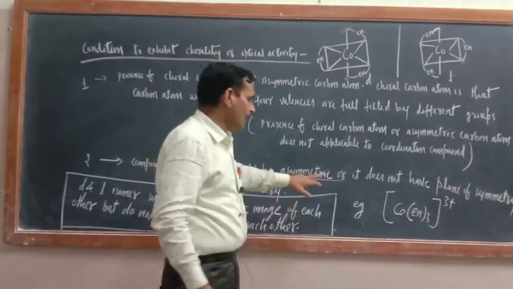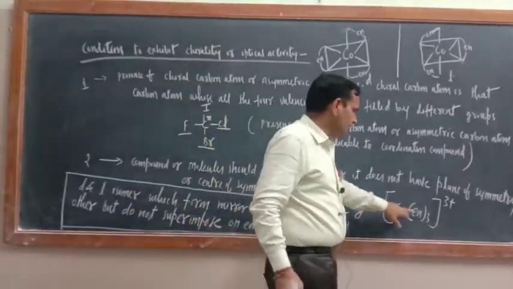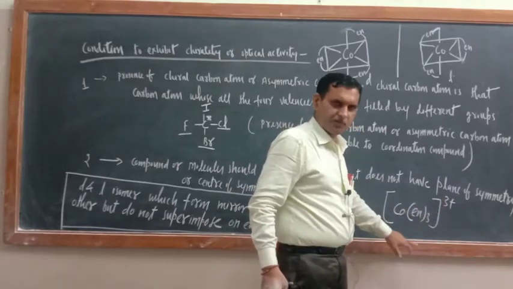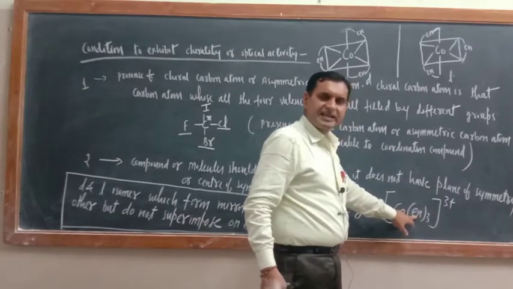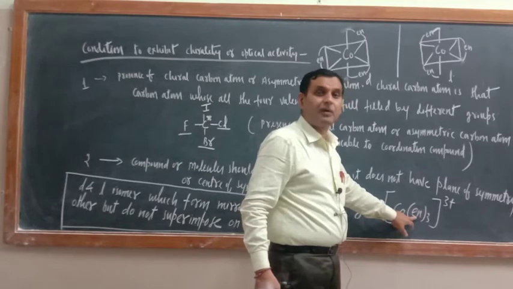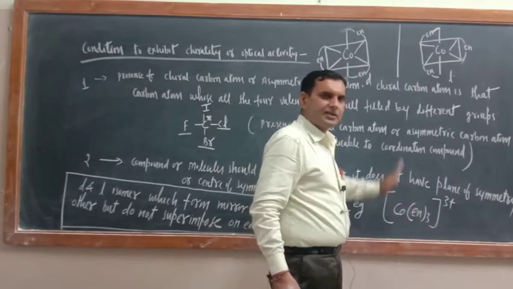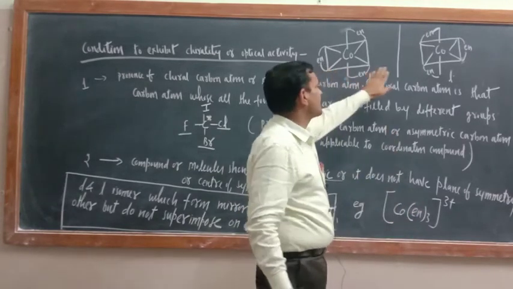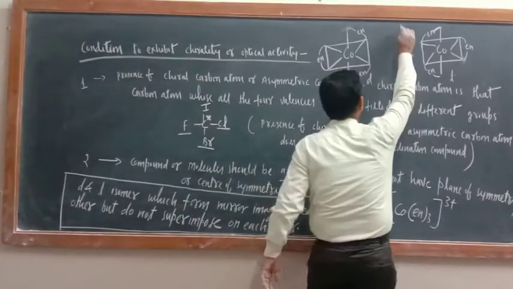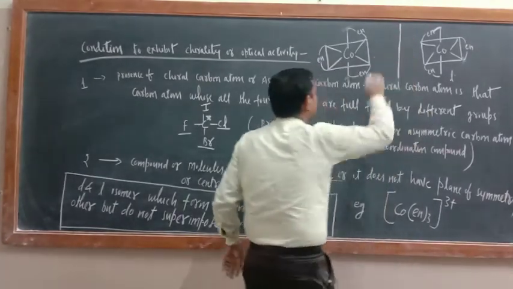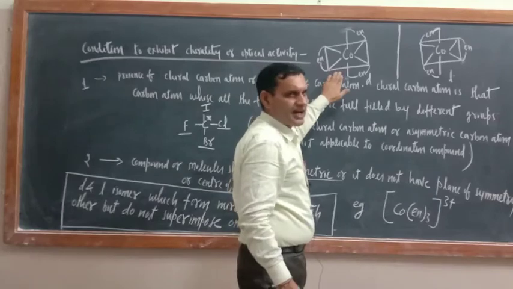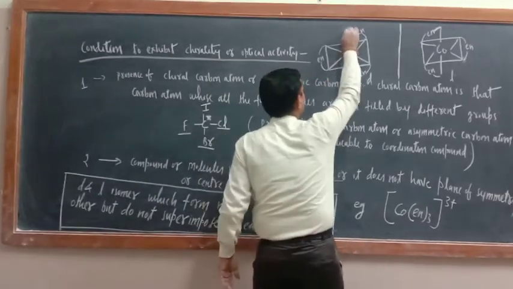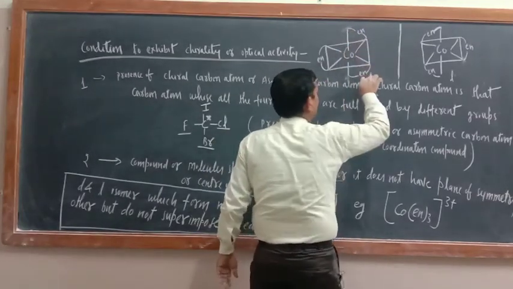So just see, I wrote here one compound, [Co(en)3]3+. En means ethylene diamine, ethane-1,2-diamine. Now there are D and L isomers. This sign is a plane mirror sign. What is this? This is the mirror. So now this is the D isomer. This is cobalt. Here one en, another en.